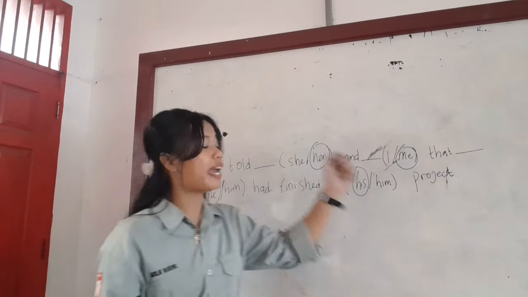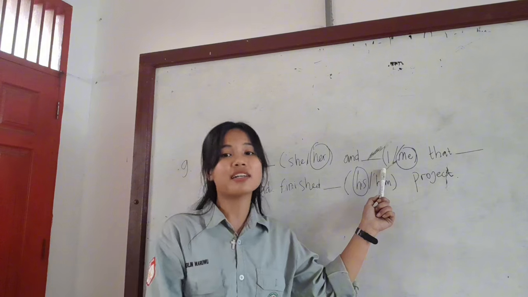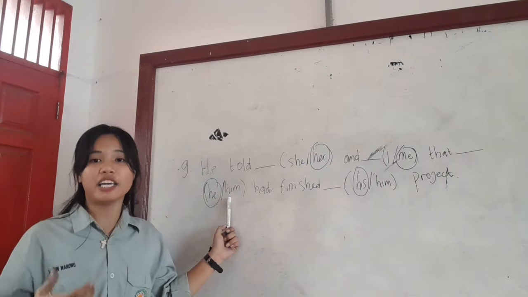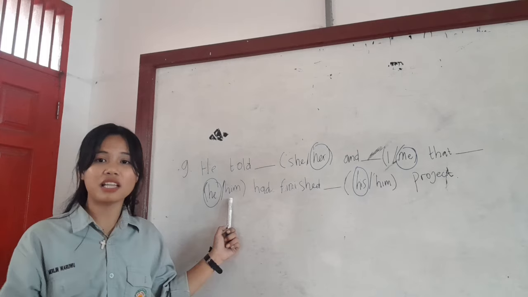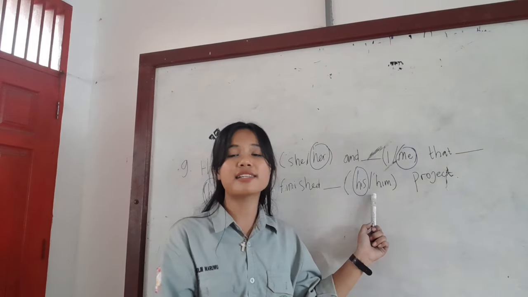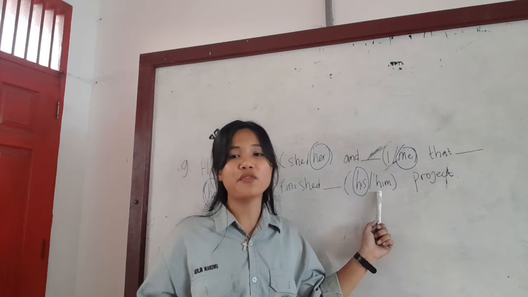And why are "she" and "I" incorrect here? Because they are subject pronouns, not objects here. And why is "him" incorrect here? Because "him" is an object pronoun, but the clause requires a subject. And why is "him" incorrect here? Because "him" cannot modify "project".